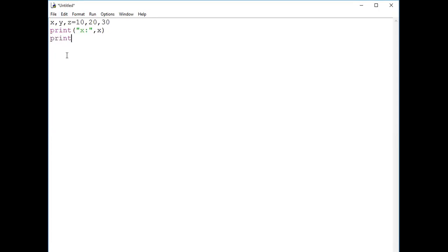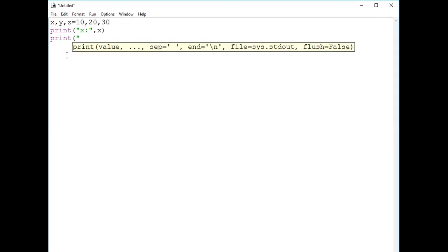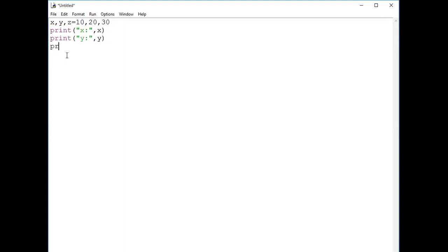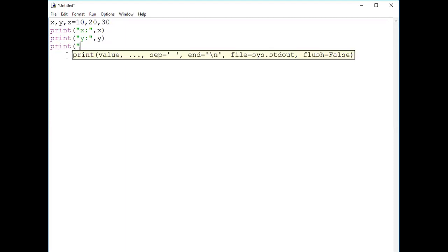Print the value of y. Does it work or not? Let's see. Verify. Okay. Understanding? Yes, sir. I want to display the content of Z. Okay. Save the code.